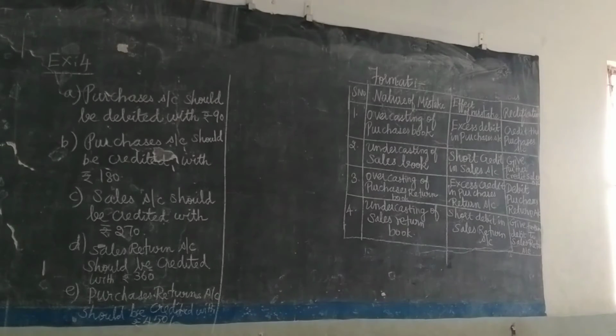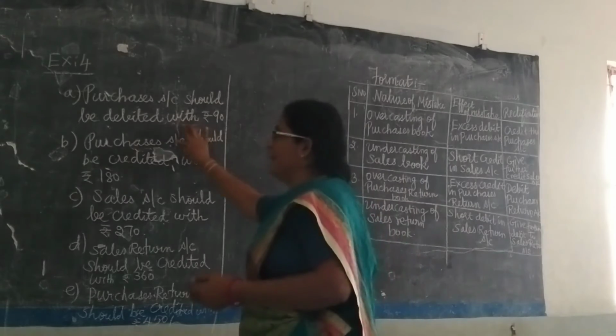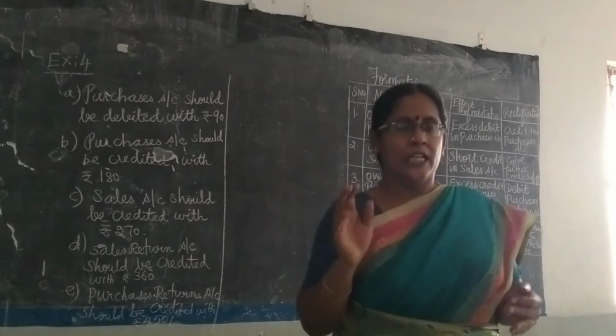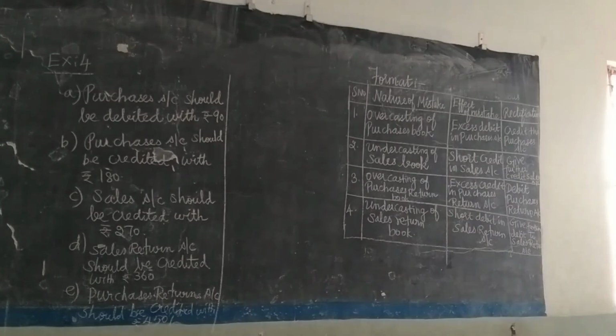So what will be the effect? Short debit, give further debit. Short debit, give further debit. Short debit means you have to give further debit. Short credit means you have to give further credit. Excess means only we have to do the opposite.